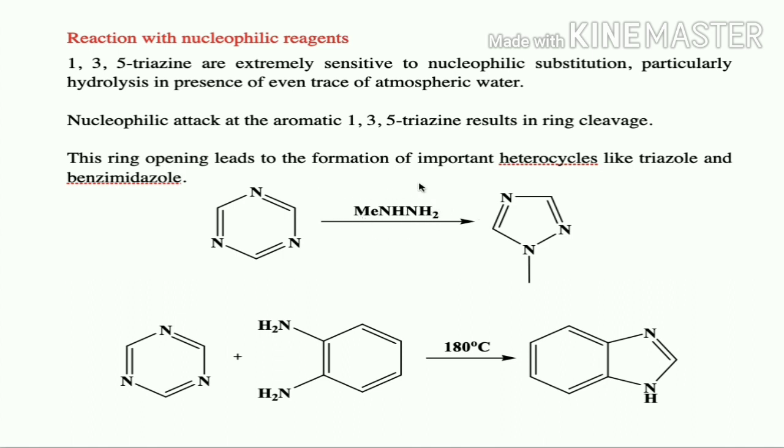Here methyl hydrazine is the nucleophile. Here orthophenylene diamine is the nucleophile. So if we use orthophenylene diamine, we are going to get benzimidazole. If we use methyl hydrazine, we are going to get triazole. So this is the reaction with nucleophilic reagents.